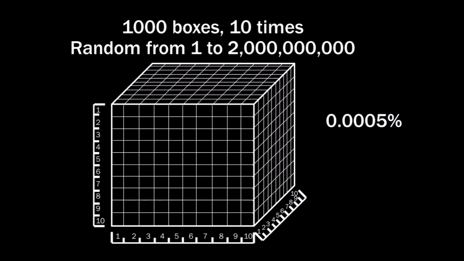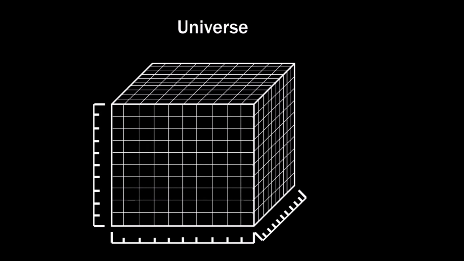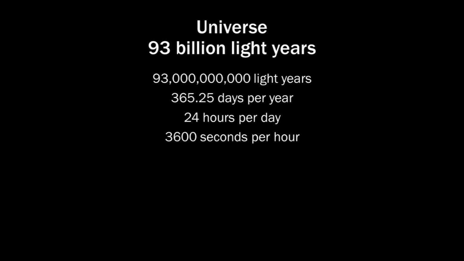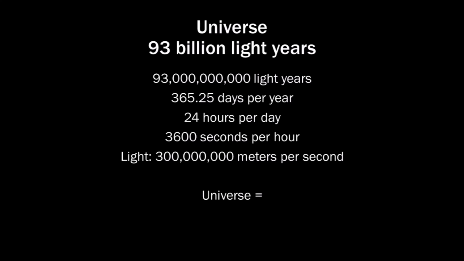This was a small box. Now let's use the entire universe. Scientists say that the diameter of the known universe is 93 billion light years. It isn't a box, but for this calculation it doesn't matter. So how large is 93 billion light years? Well, there are 365.25 days per year, 24 hours per day, 3,600 seconds per hour, and light travels 300 million meters per second. Multiply all that, and then we get the diameter of the universe expressed in meters. Cool.